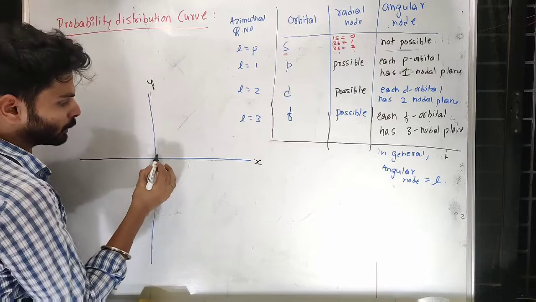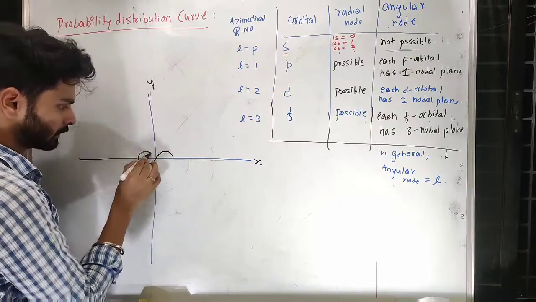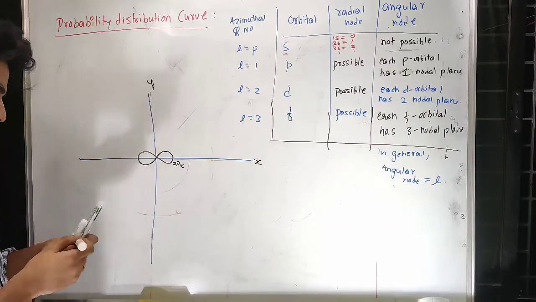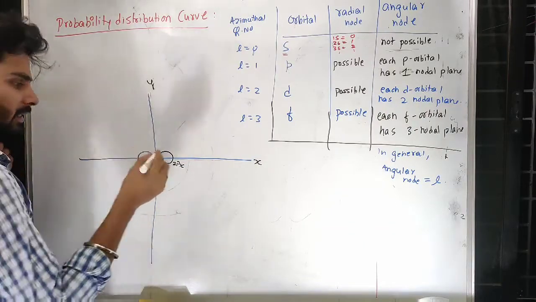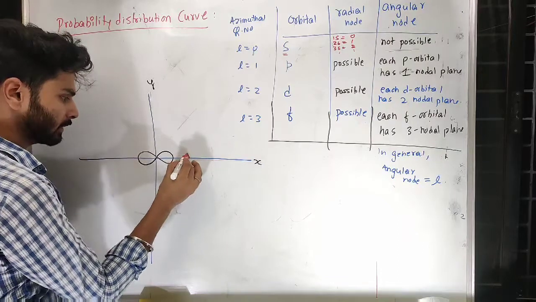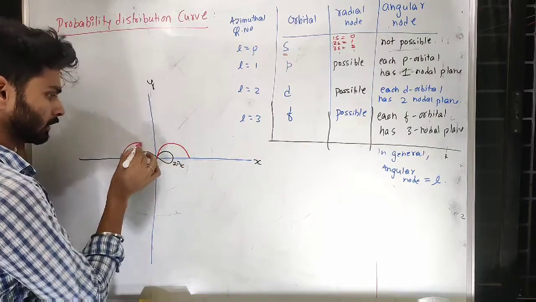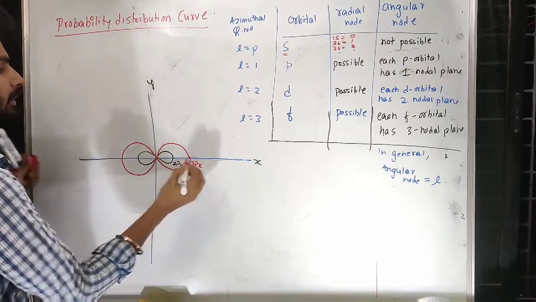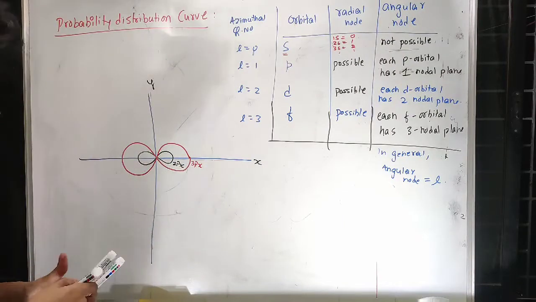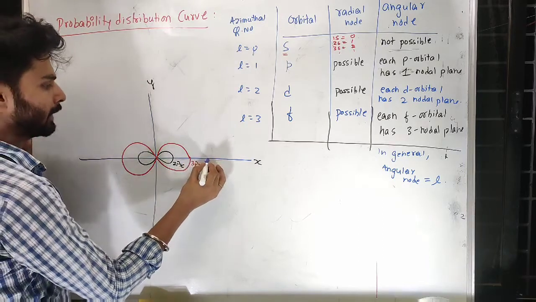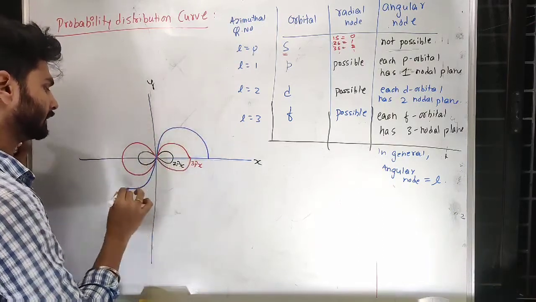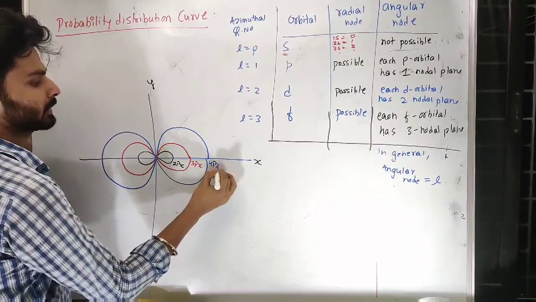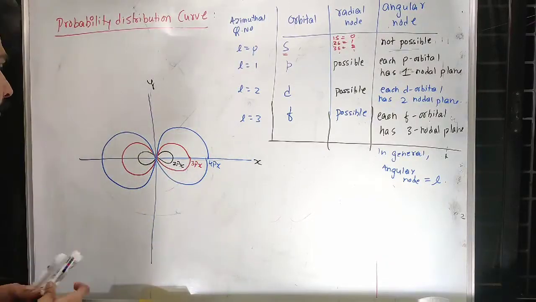So if I want to write 2px, so this is 2px, and 3px will be on the same axis but bigger in size. Okay, this is 3px. So 4px will be bigger in size but the axis is the same. Okay, 4px.